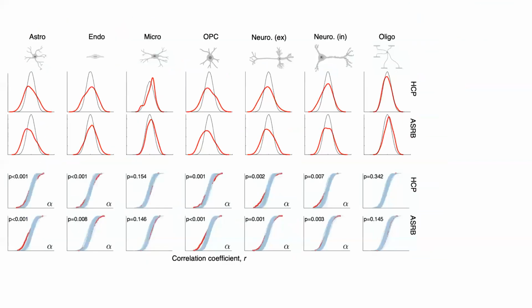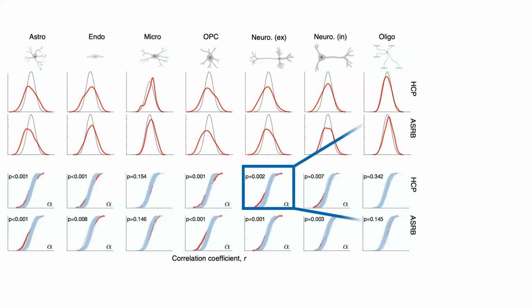This figure here displays the distribution of correlation coefficients between each individual's cortical abnormalities and interregional gene expression of a particular cell type. The values range from -1 to 1. The black curve represents the null distribution of correlation coefficients, and the observed correlation coefficients in patients are shown in red respectively for each cohort. As you can see, patients are showing more dispersed patterns of coefficients relative to the null distribution, and this is consistent with our hypothesis that associations between cell type gene expression and an individual's cortical abnormalities would only be evident in a subset of individuals, not in all the individuals with schizophrenia.